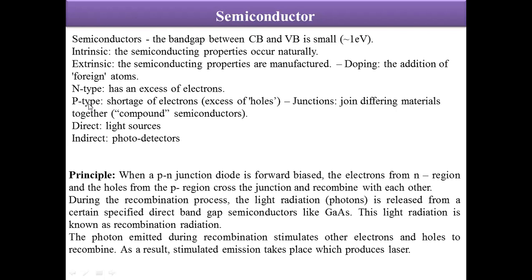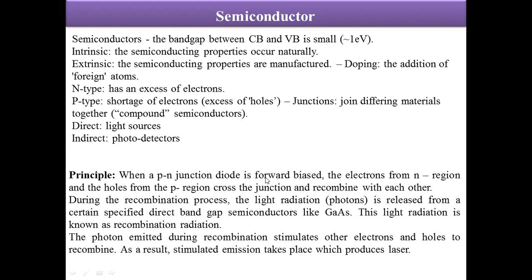So basically the principle of this is, when a PN junction is forward biased. Why forward bias? Because we need a higher recombination rate, and a higher recombination rate is only possible if we have a larger number of electron and hole pairs in their respective regions. That means more holes from the p region have to be shifted to the depletion region, and more electrons have to be shifted from the n region towards the depletion region. And for this we need forward biasing.